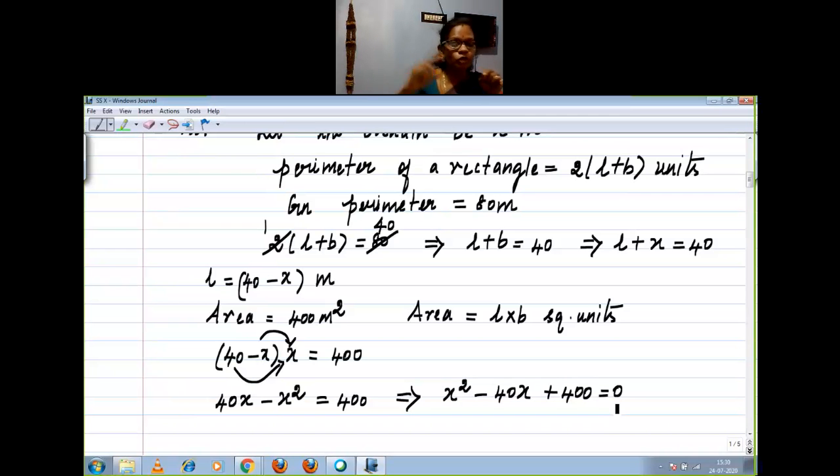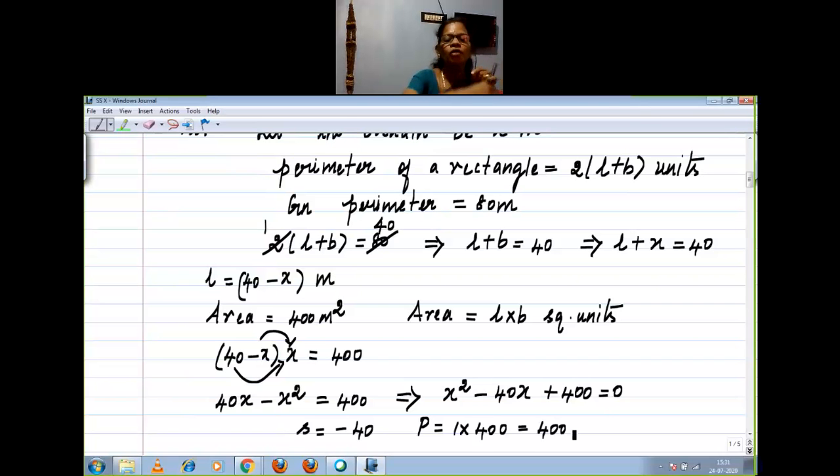One thing you listen: when you see the statement, you think that it is so difficult. The same statement I converted in terms of quadratic, x square minus 40x plus 400, right? Such a long statement you converted into the simplest format. Now, using the factorization method, you are going to find a solution. Sum equal to minus 40, that is the coefficient of x. Product equal to coefficient of x square into constant. Keep that in your mind, children, right?